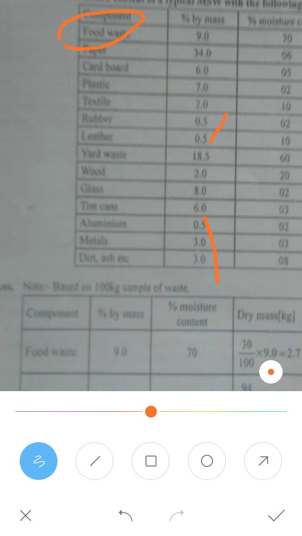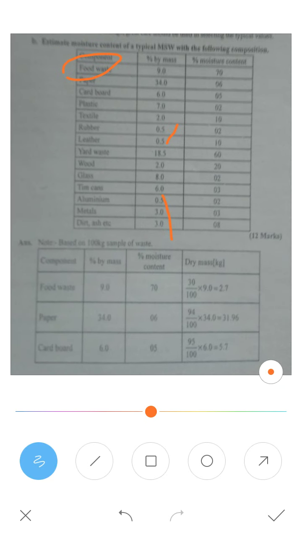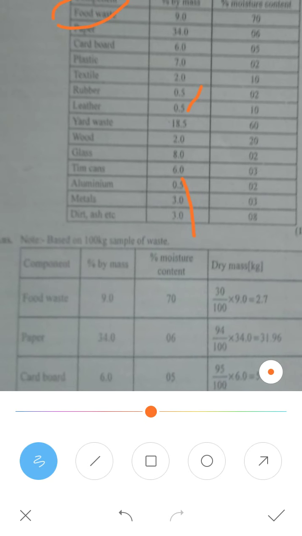Like this you need to determine all the masses. Next is paper. Paper is 34 percent, and the moisture percentage given is 6. So 100 minus 6 is 94, which I have written here. 94 divided by 100 times the mass, 34, gives 31.96.